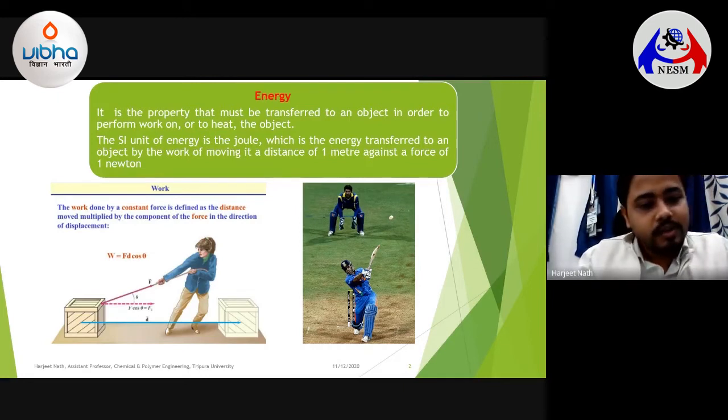And by work, we know that the work done by a constant force is defined as the distance moved multiplied by the component of the force in the direction of displacement.